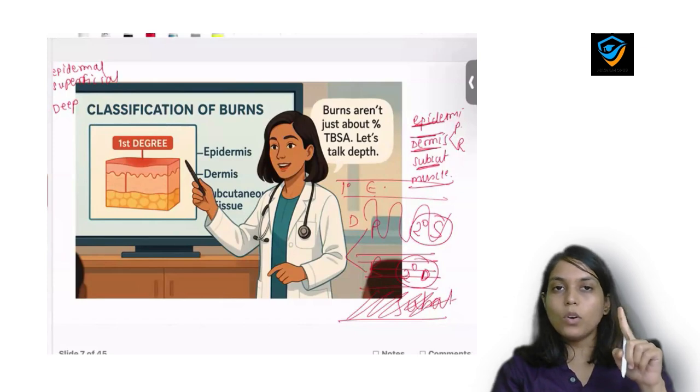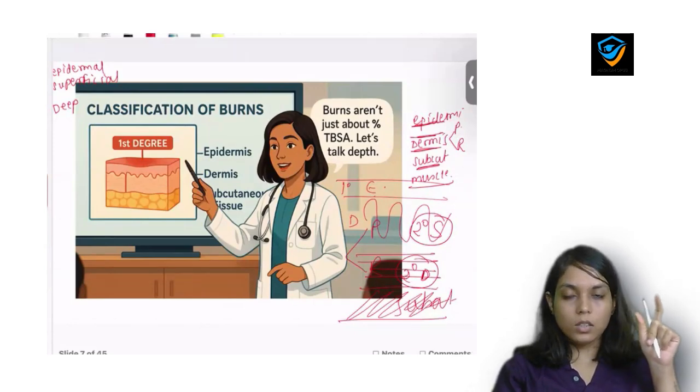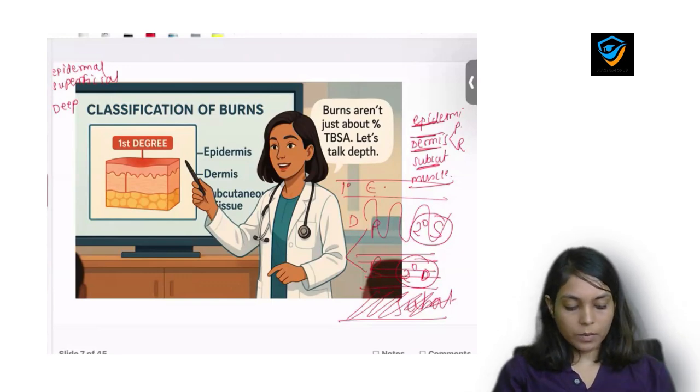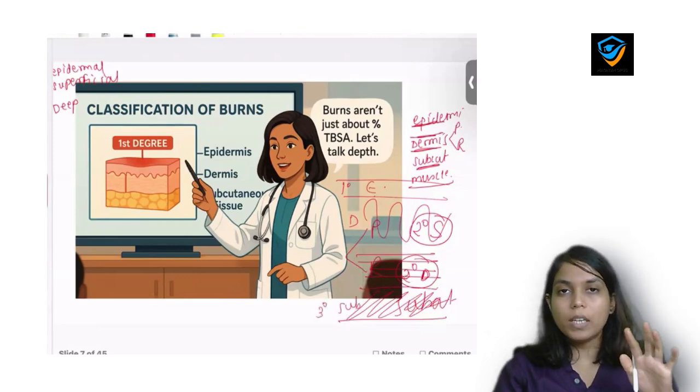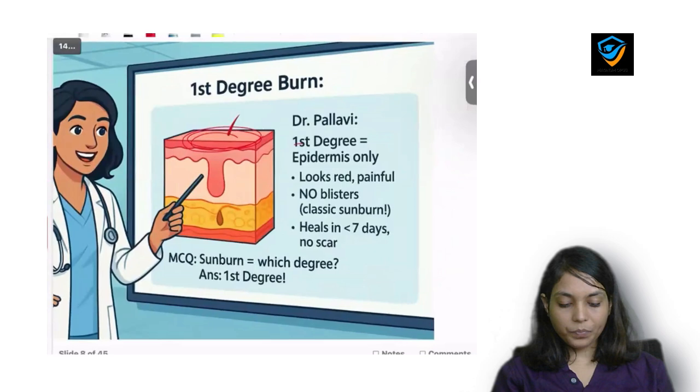First degree burn involves only epidermis, second degree burn we divide into superficial and deep. Superficial type of second degree burn involves papillary dermis, and deep type of second degree burn involves papillary plus reticular dermis. Now if it penetrates to the subcute, then we call it third degree burn, and if it goes to the muscle or bone, then we call it fourth degree burn. Now let's discuss in detail one by one.